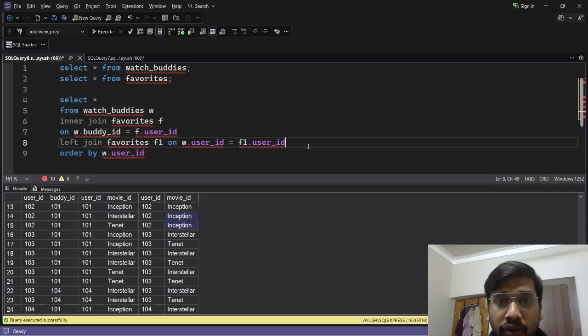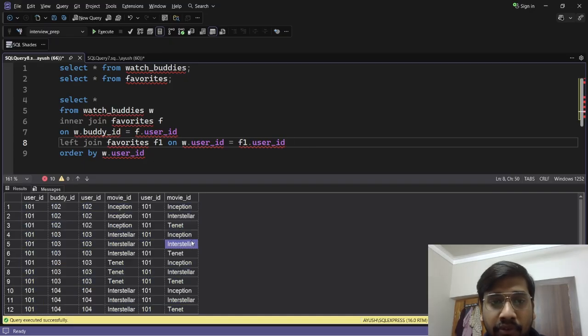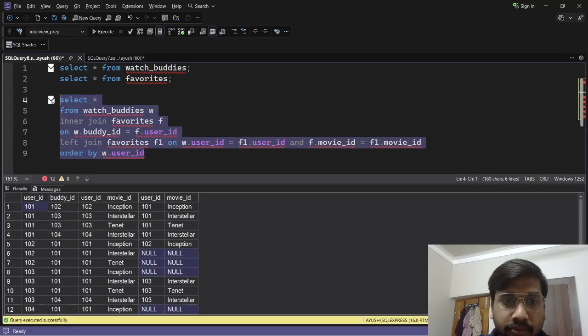Okay, we need these 2 cells null. For that, since this row is what we want, we will join these 2 on another condition, which is that the movie IDs should be the same. Now if I add and f.movie_id equal to f1.movie_id, let's run this again.